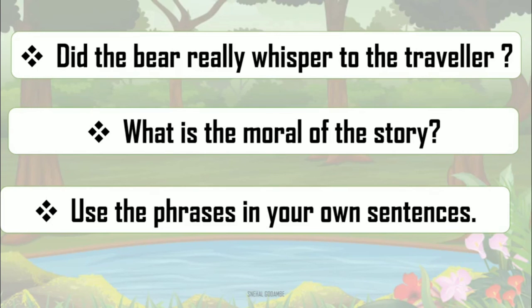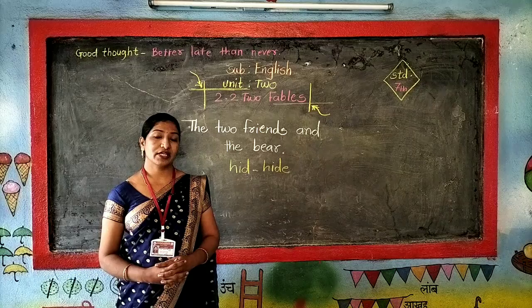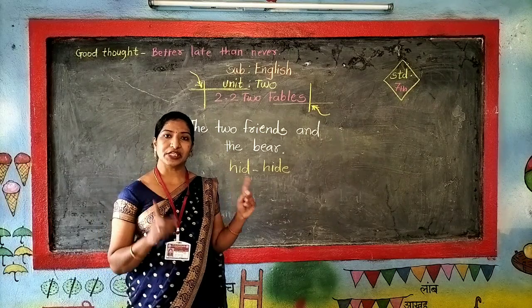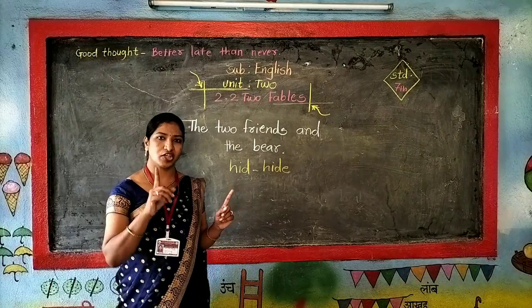Use the phrases in your own sentences. Just now I have shown you the difficult words and phrases. What you have to do is use these phrases and these new words in your own sentences. I hope you understand this story. Do read this story again and enjoy the story.